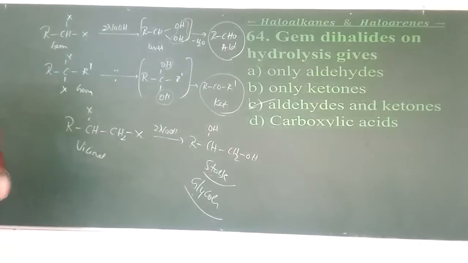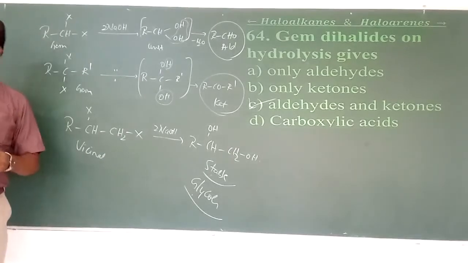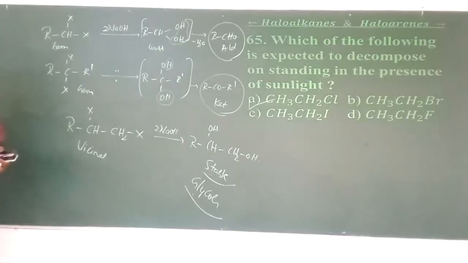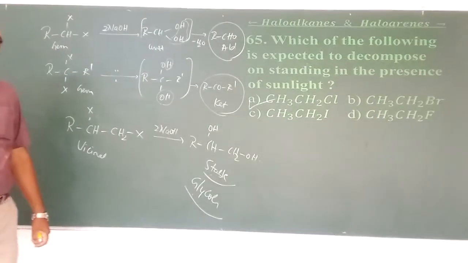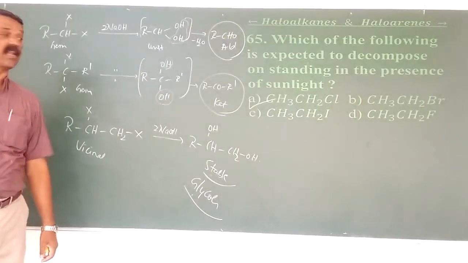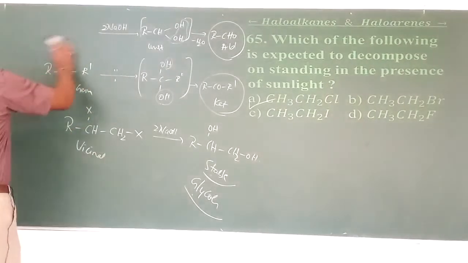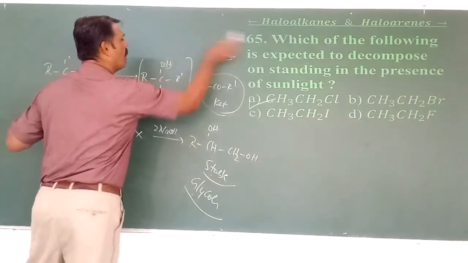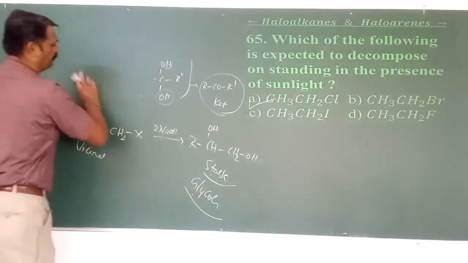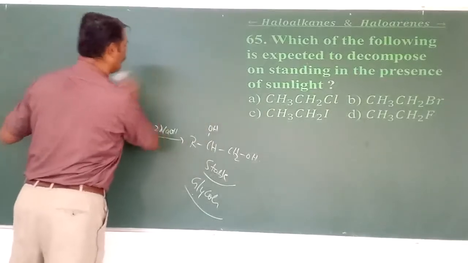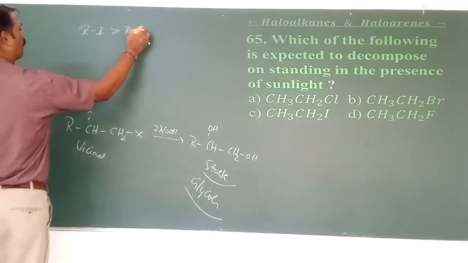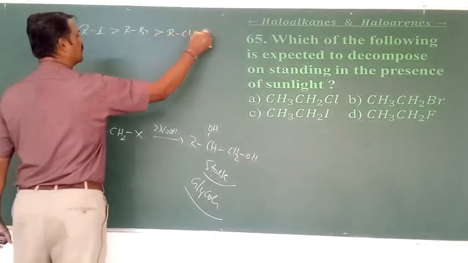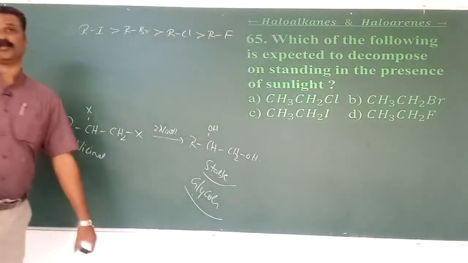So here it is 64 in the form of C. Let's have the 65 here. Which of the following is expected to decompose on standing in the presence of sunlight? As I have already mentioned the reactivity order, what's the reactivity order there? RI is more reactive compared to RBr, which is more reactive compared to RCl, which is more reactive compared to which one?